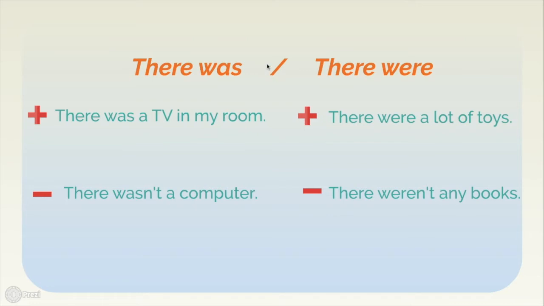So when I was a little girl, in my room, there was a TV and there were a lot of toys, but there wasn't a computer in my room and there weren't any books. So as you can see, there was is for singular, a TV, a computer, just one, and there were is for plural, a lot of toys, any books. So in negative, there wasn't or there was not. In negative, there weren't or there were not.